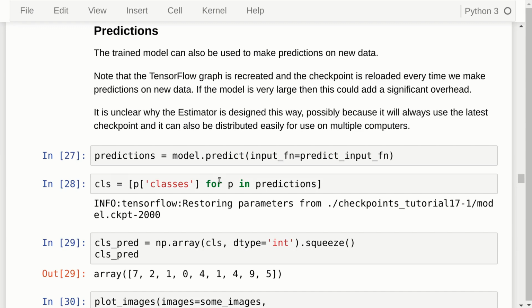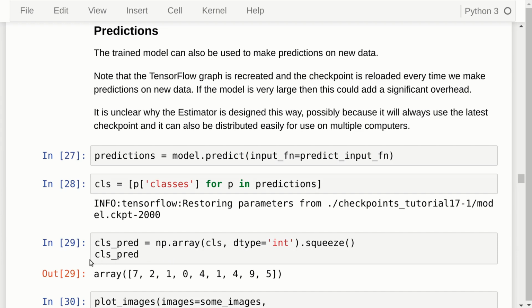So every time you call predict, it will reload the checkpoint from disk and recreate the TensorFlow model. And I suppose that if the model is really large, maybe like the Inception model or even larger, then this might be a significant overhead. It might take a lot of computation time to do this, and a better way would probably have been to keep the model and the checkpoint in memory so it was ready to do the prediction immediately. And if the checkpoint on disk had changed, then reload the checkpoint. There might be a technical reason for not doing this, but it's not explained anywhere. So until somebody clarifies that technical reason, I think that this is another design blunder for the Estimator API.